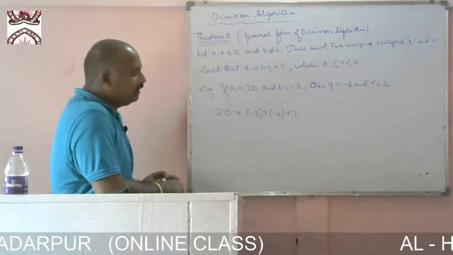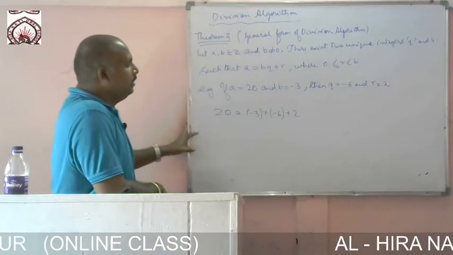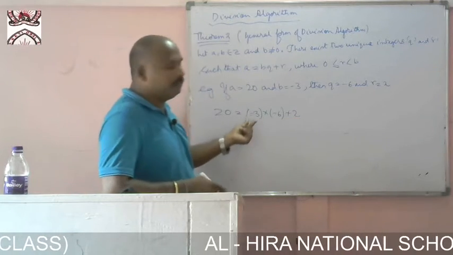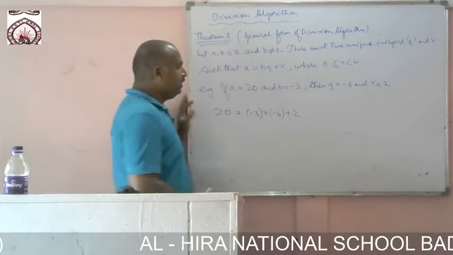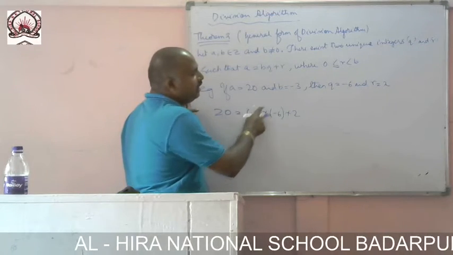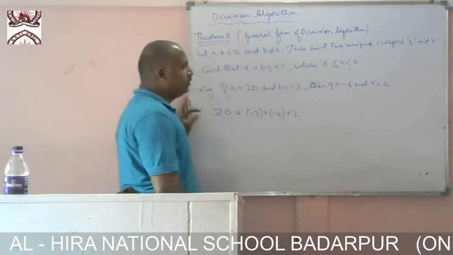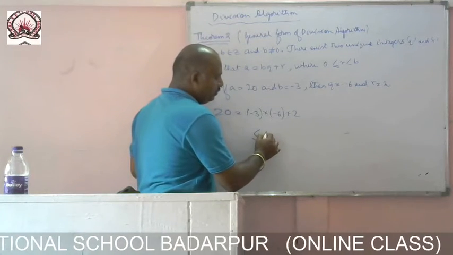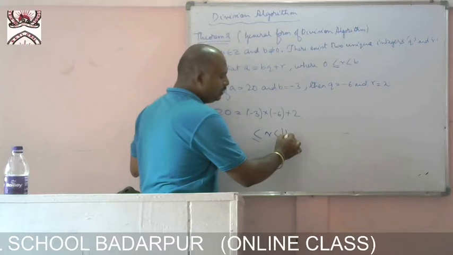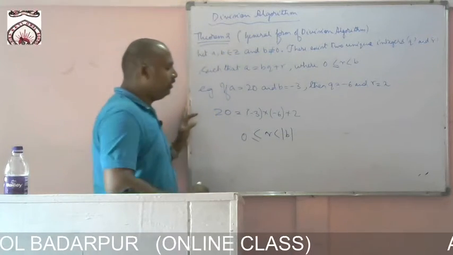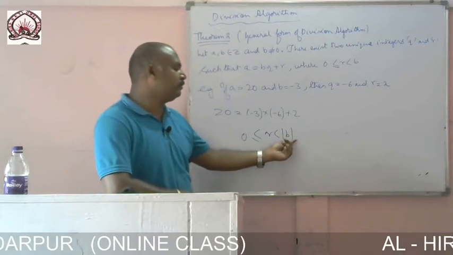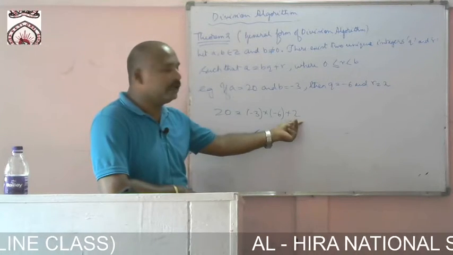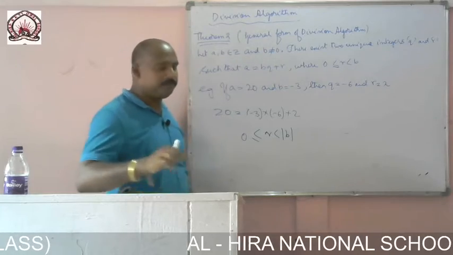The remainder here is 2, and it lies between 0 and modulus of b. Modulus of -3 is 3, so the value of r we are getting is 2.